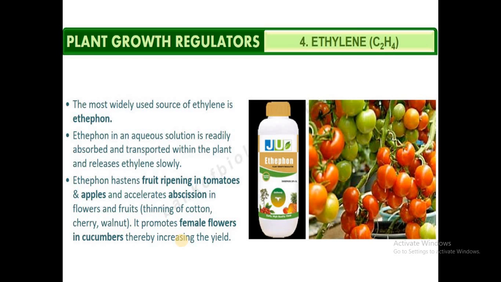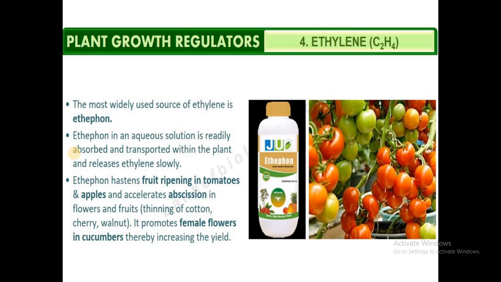Now to talk about the commercial availability of ethylene. The most widely used and available source of ethylene is the compound called ethephon. When ethephon is added to water, it dissolves, and in the aqueous solution it is readily absorbed and transported within the plant, and it releases ethylene slowly.